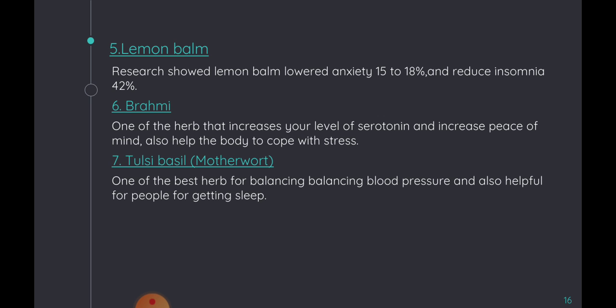And the sixth one is brahmi. Brahmi is again a very effective herb that increases your level of serotonin and increases peace of mind and also helps the body to cope with major stress. And the seventh and last one is motherwort. We can also say tulsi basil. It is one of the best herbs for balancing our blood pressure and is also helpful for people for getting sleep.